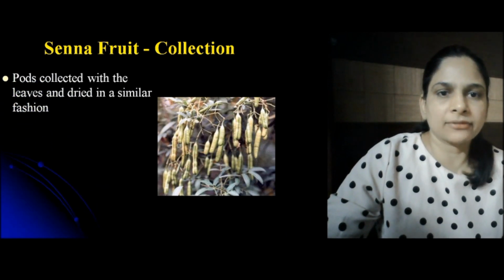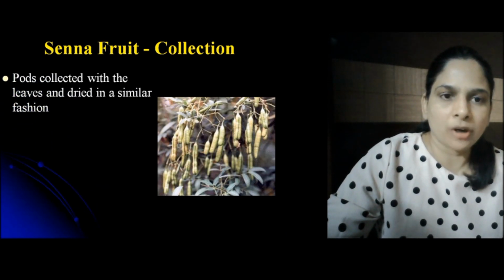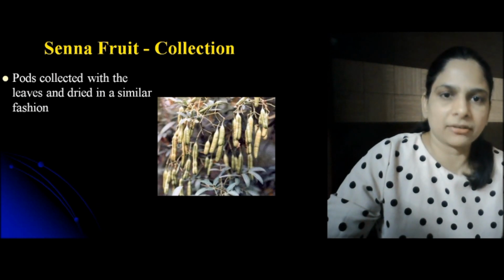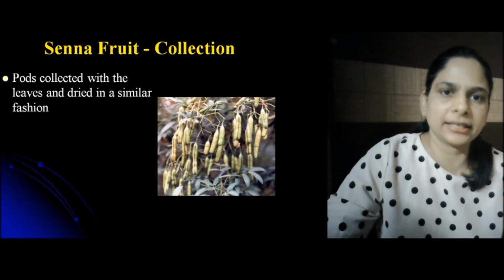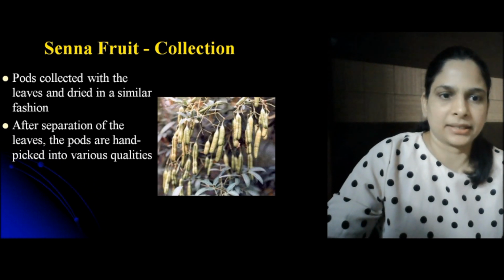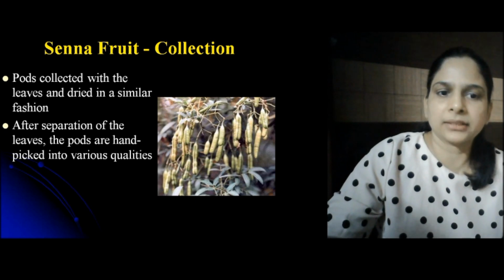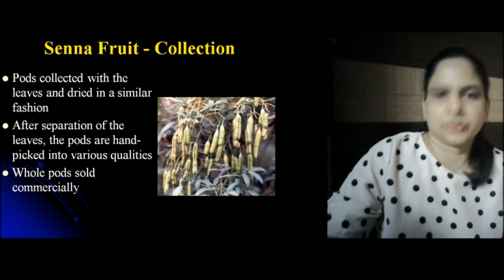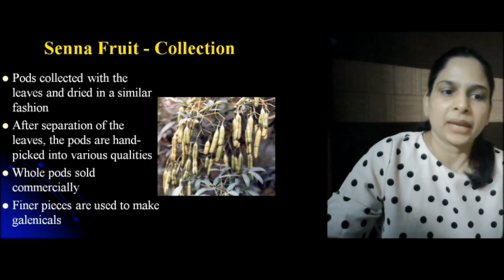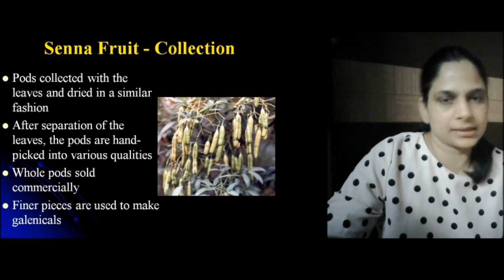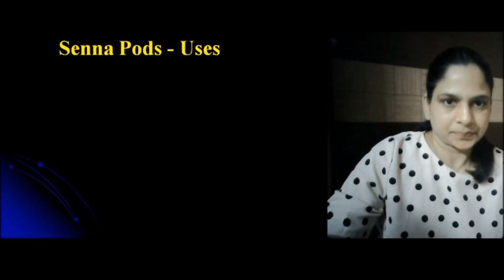The pods are collected with the leaves and dried in a similar fashion. The whole branches are collected and then the leaves and pods are separated. After separation of the leaves, the pods are hand-picked into various qualities, like whole pods, which are sold commercially, and finer pieces of the pods are used to make galenicals, as with leaves.